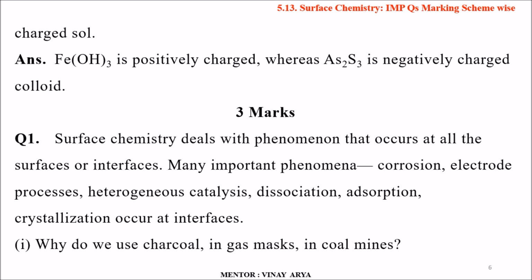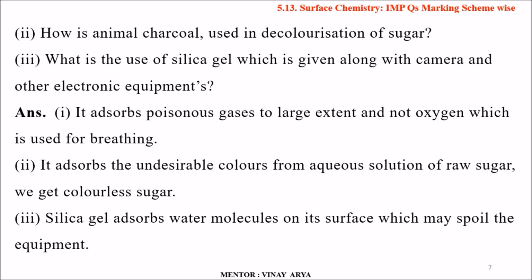Coming to the second part, that is the 3 marks questions. The first question says surface chemistry deals with phenomena that occur at surfaces or interfaces. Many important phenomena, corrosion, electrode processes, heterogeneous catalysis, dissolution, adsorption, crystallization, occur at interfaces. Why do we use charcoal in gas masks and coal mines? Second, how is animal charcoal used in decolorization of sugar? And third, what is the use of silica gel which is given along with cameras and other electronic equipment?